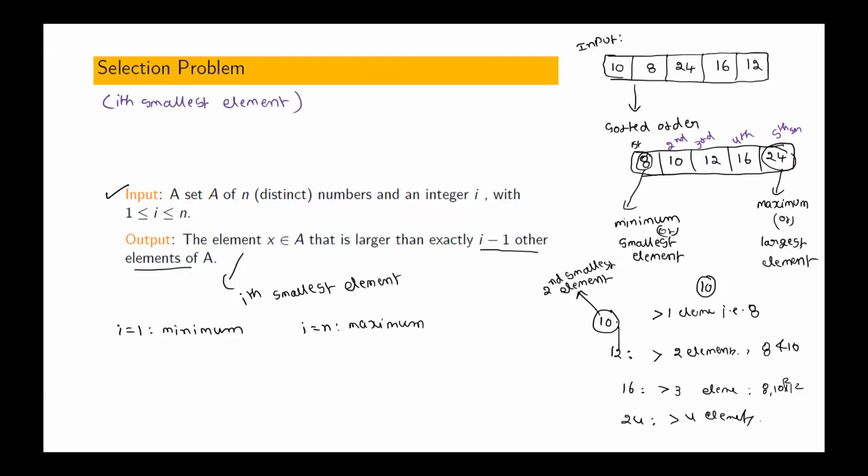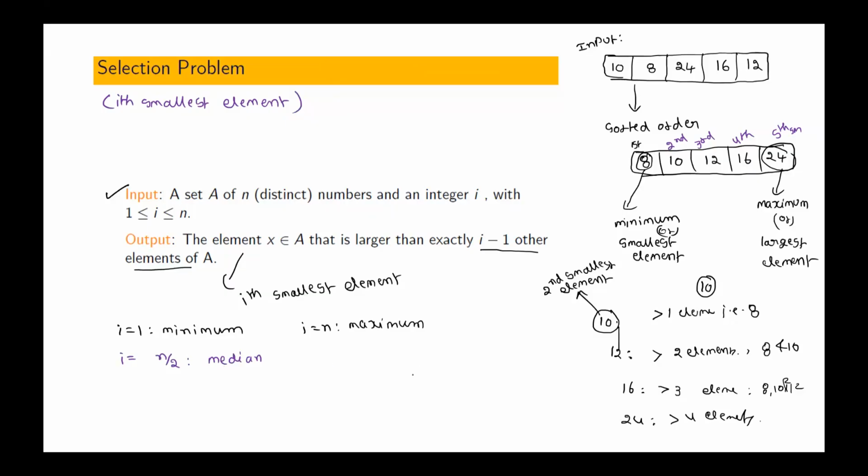The ith smallest element. That problem is known as the selection problem. If i equals n by 2, then it is called the median. Median. Is that okay?